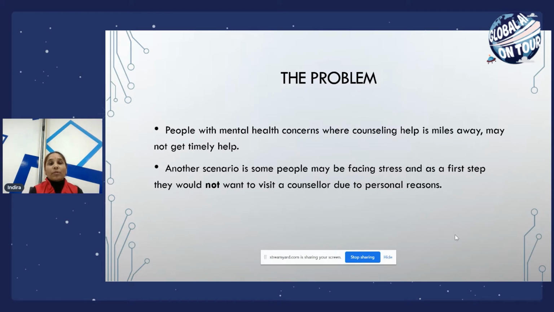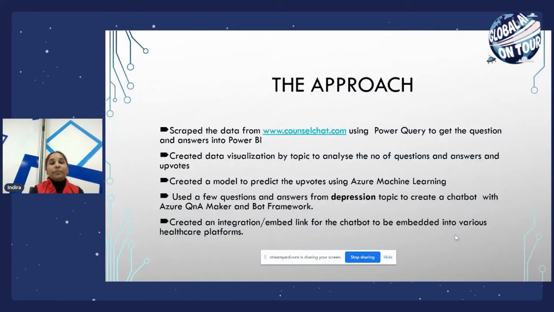So what we thought was we should address this issue, because these days we can order pizza in 10 minutes, but if we want some help to resolve our mental or physical health, it takes a lot of time, and there are no apps to do that. So what I'm going to go through with you today is that problem and the approach that we have taken.